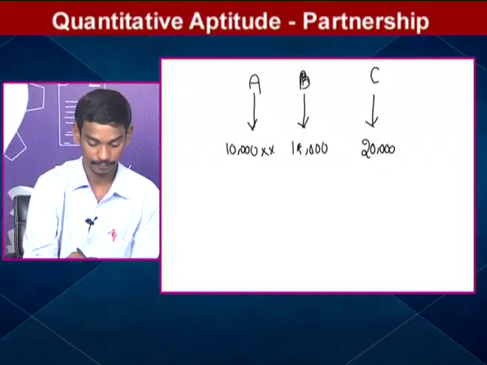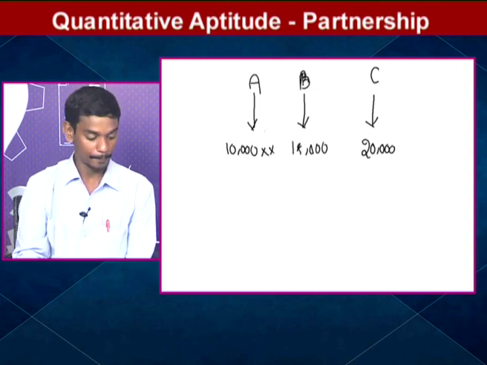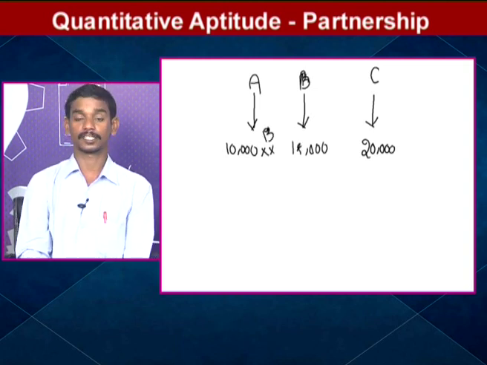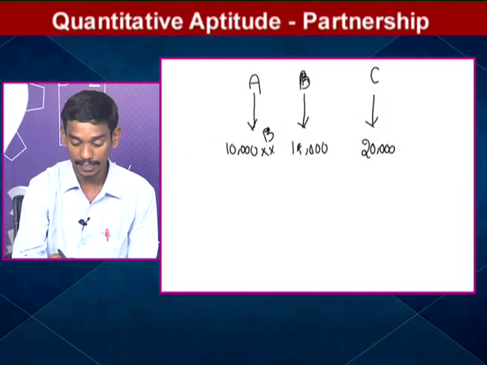So A invested 10,000 rupees, B invested 18,000 rupees, and C invested 20,000 rupees. A invested for a total of 3 years, which means 36 months. And B invested 2.5 years. Why? Because the total business ran for 3 years, and after 6 months B joined. That means he invested for 2.5 years.